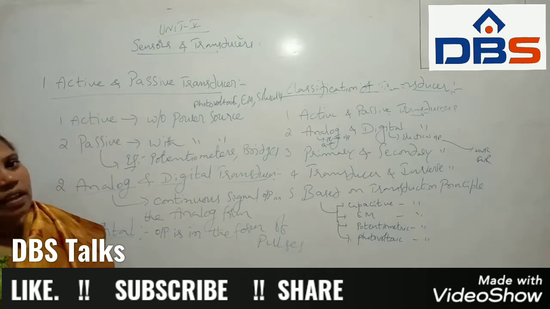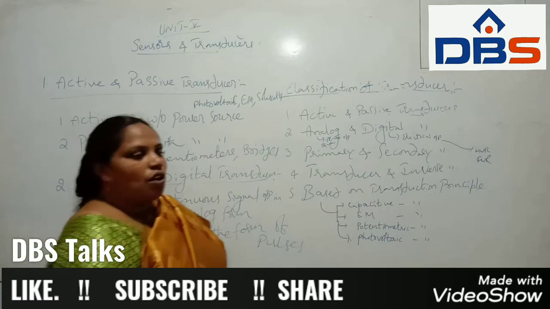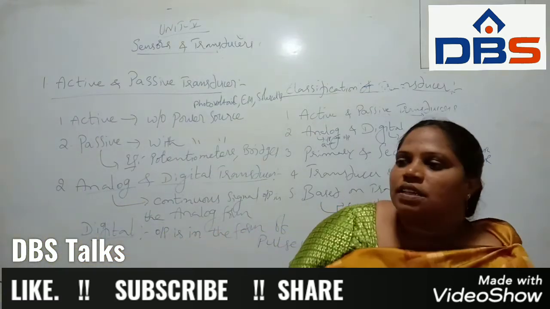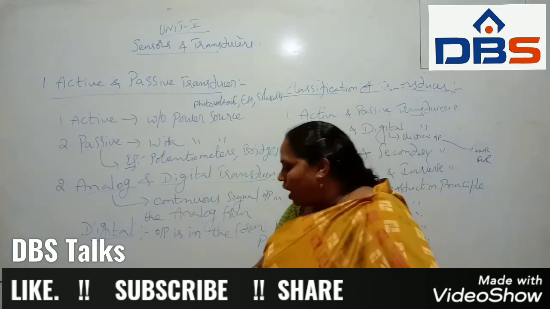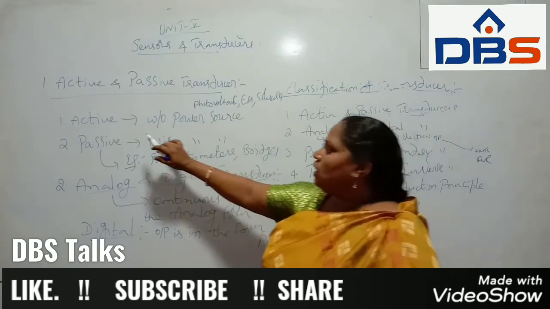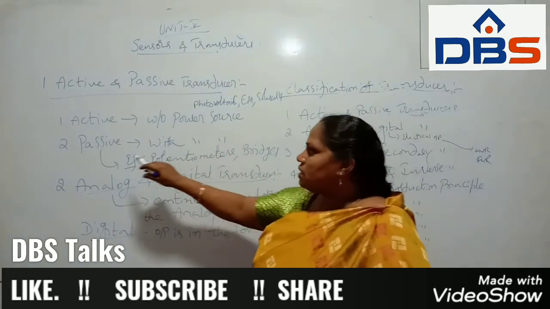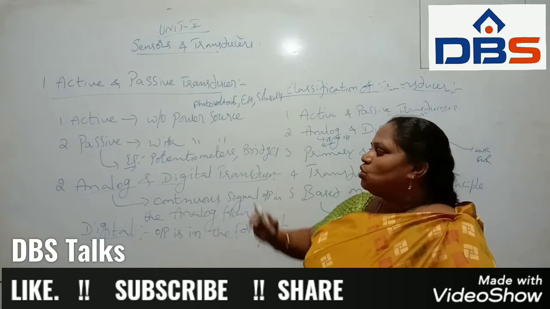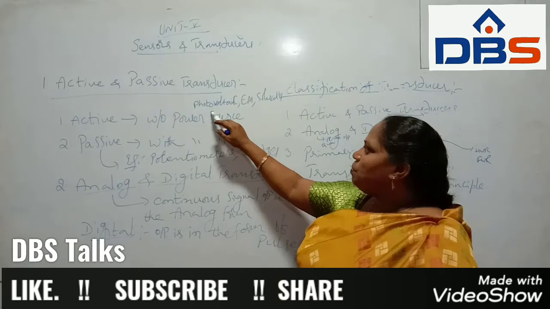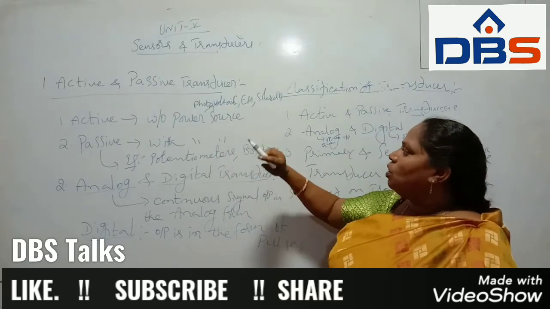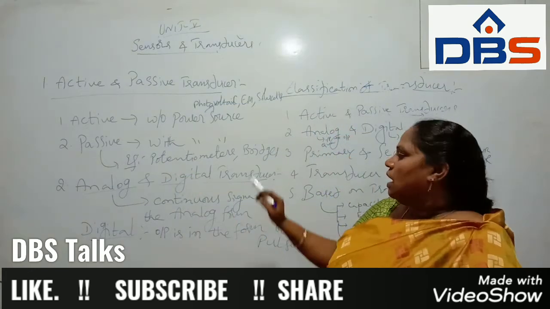So that means what? The active transducer, passive transducer. But basically a transducer is the conversion of one form to another form, that is, conversion of one quantity into another quantity. The active one, without power source, is non-electrical quantity into electrical quantity. Whereas the passive transducer, with power source, is electrical quantity into non-electrical quantity. That is the conversion. For example, photovoltaic and electromagnetic solar cells. Likewise, we can consider for passive, potentiometers and bridges.